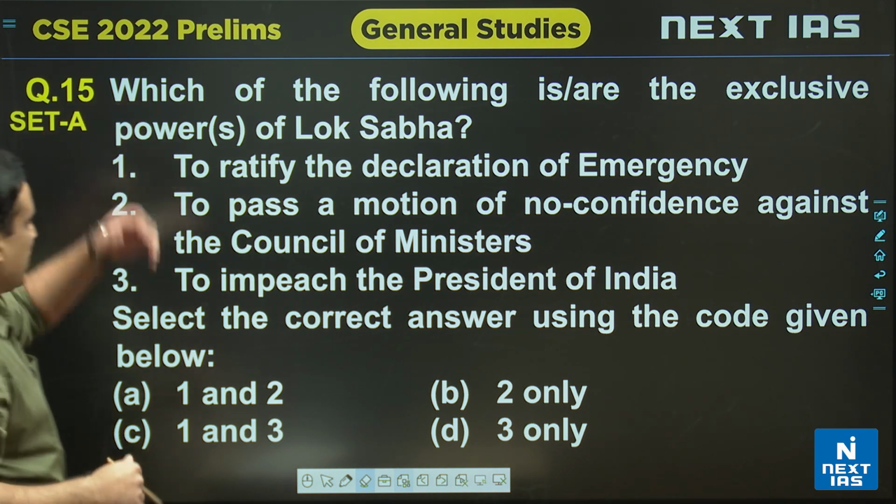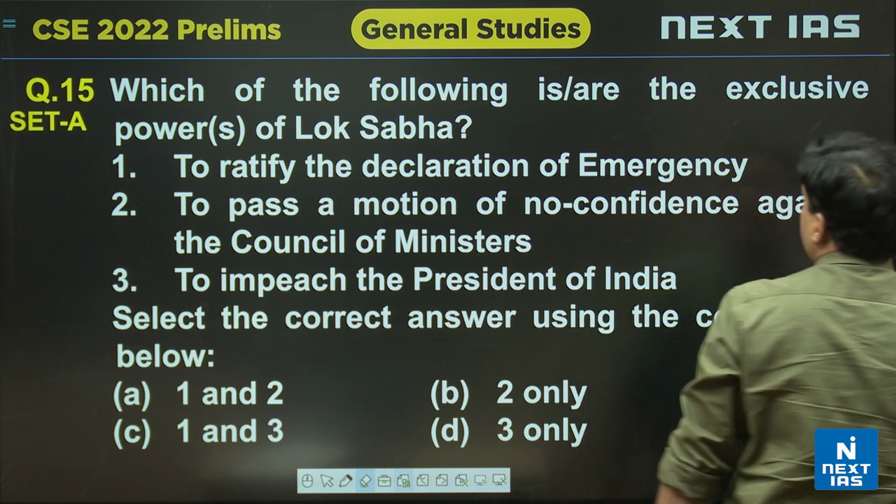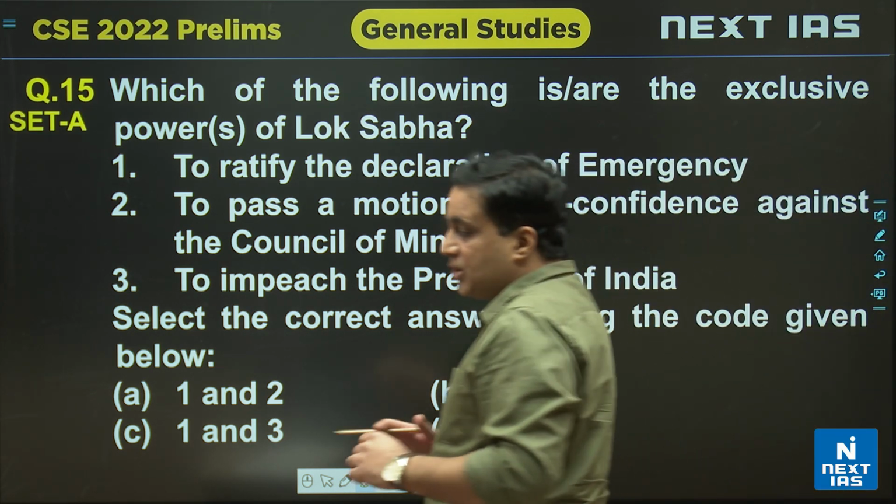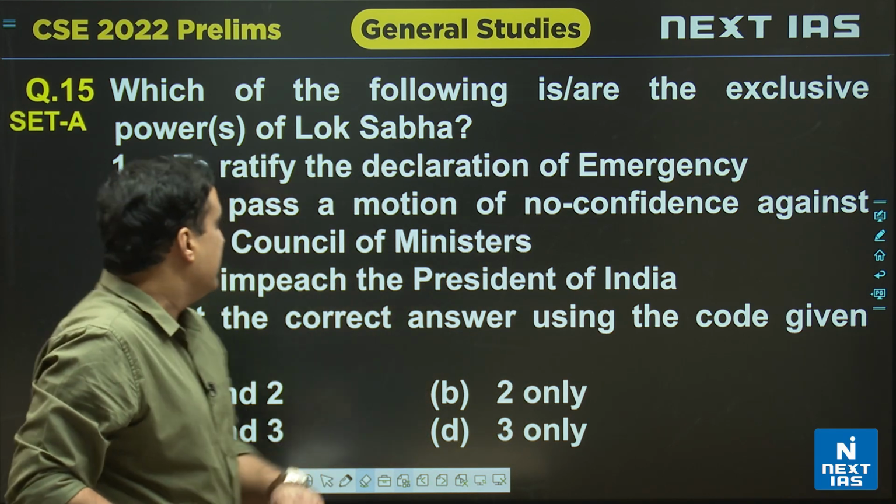Okay. Question number 3. Which of the following is or are the exclusive powers of Lok Sabha? इसमें से कौन सी पावर है जो सिर्फ लोकसभा के पास है, राज्यसभा के पास नहीं है?